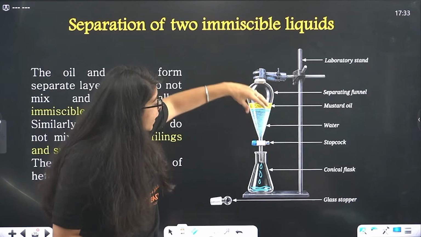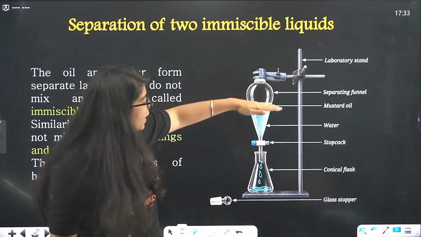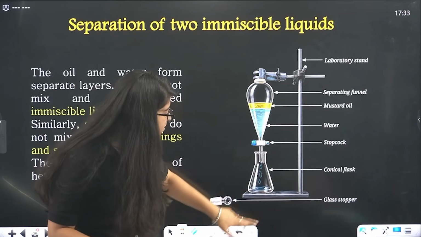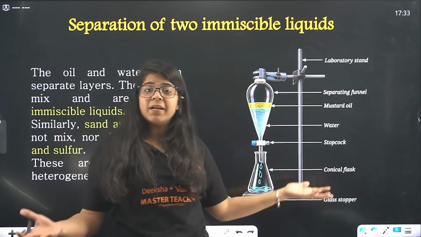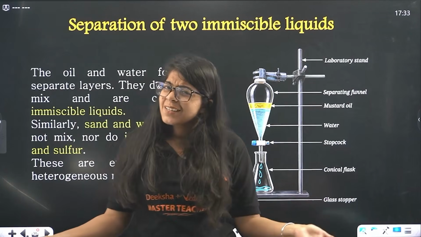Now the oil is in this, all the water is drained, the water is all in this flask. So you have separated oil and water. Easy. This was very easy.